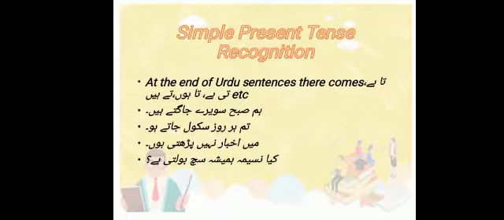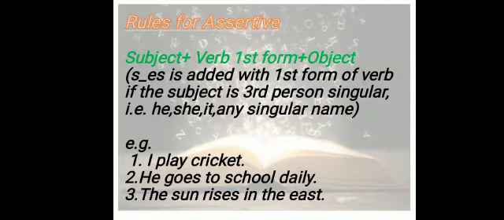Fine. So this tense is called simple present or present indefinite tense. Now, what are the rules for assertive sentences? If we talk about simple present tense or present indefinite tense in assertive form, the rule is subject plus first form of verb and then object. It is the basic and foremost rule, and this is how the tense starts. So the basic structure is subject, verb first form, and then object. Main three things are completed here.